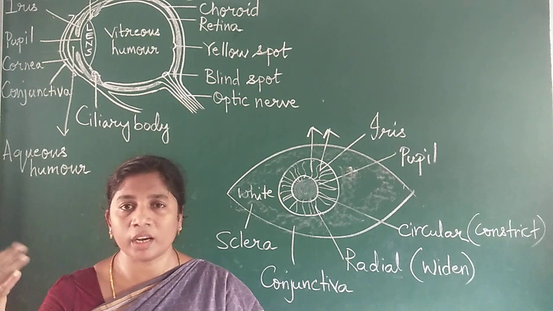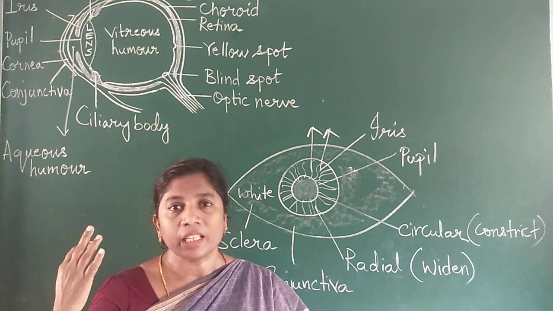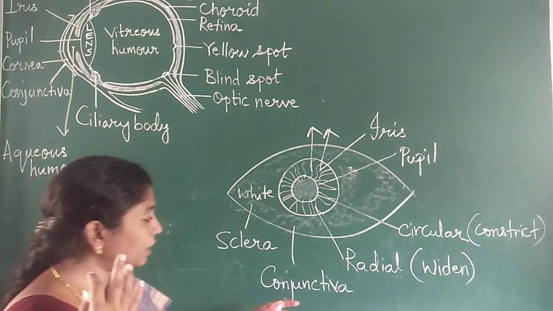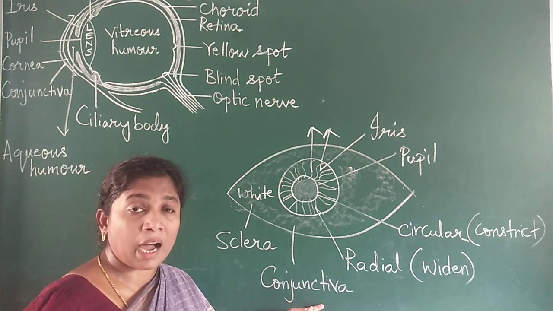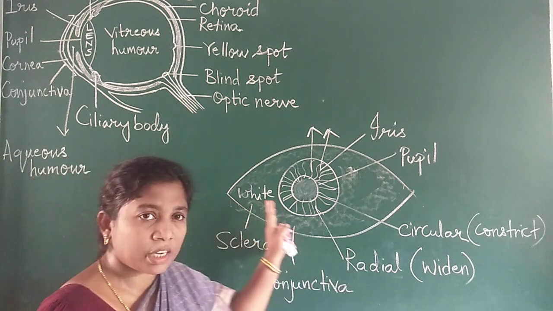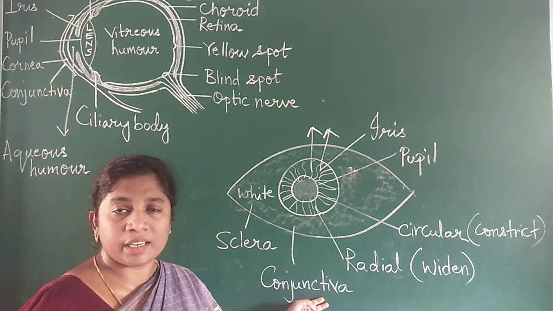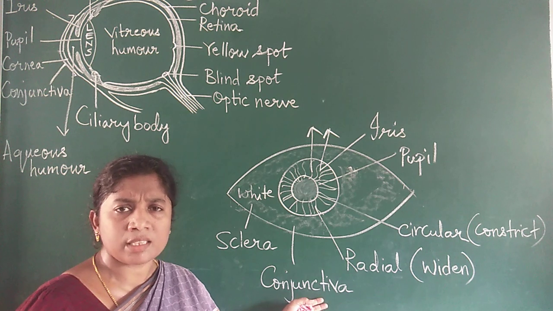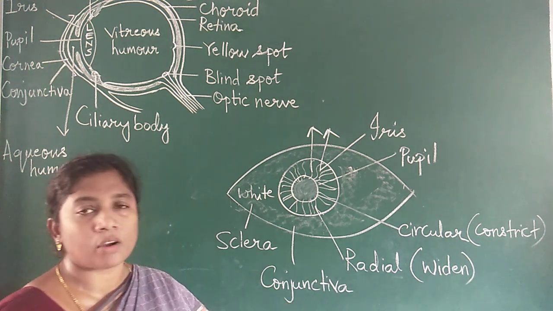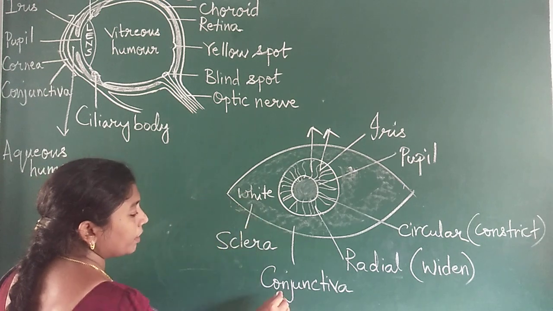It remains in the body for 3-4 days, and your eyes become reddish in color, because the conjunctiva becomes red. The viral infection is called conjunctivitis. So this white part is covered with conjunctiva.